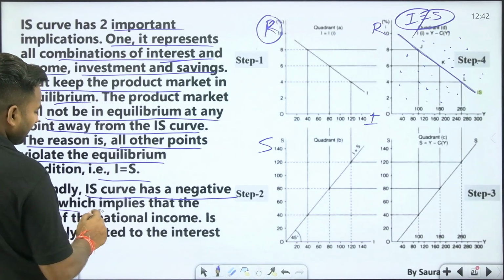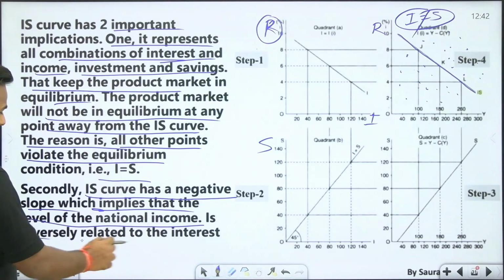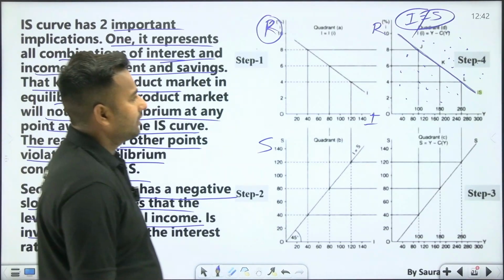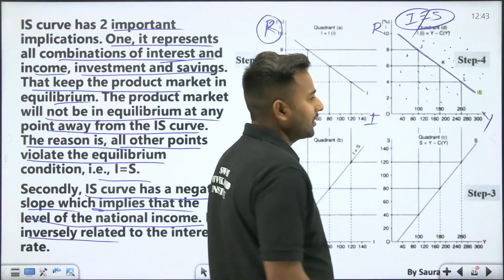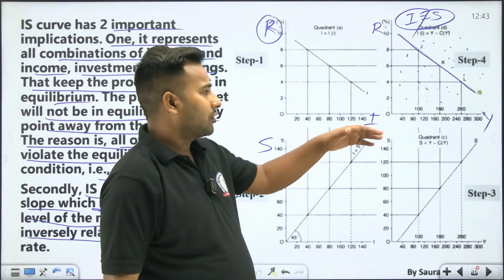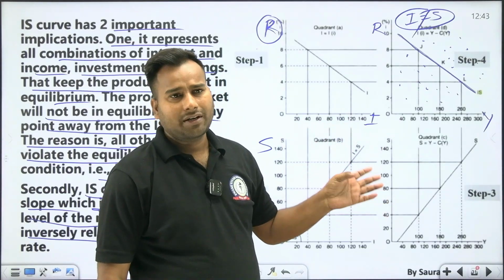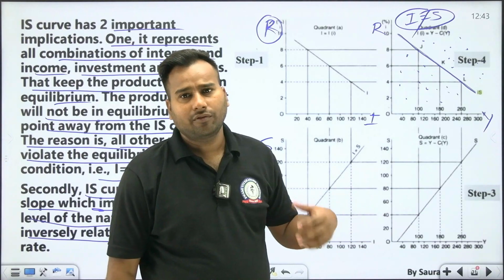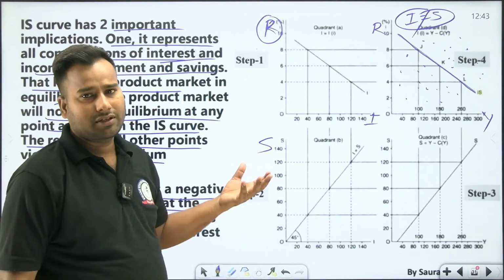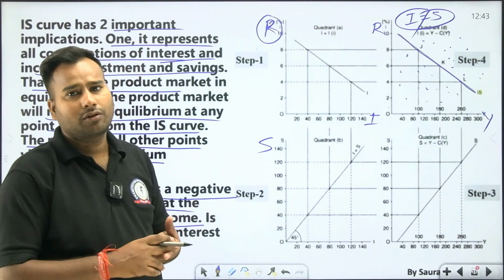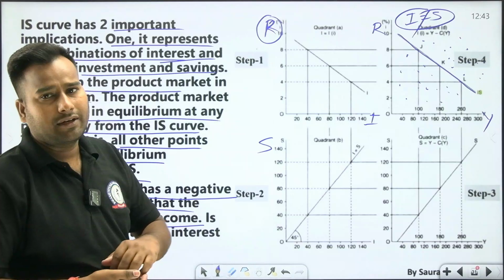Which implies that the level of national income is inversely related to the interest rate. Why national income? This topic is actually in macroeconomics, but we have taken it in microeconomics because of the flow, since after discussing the classical theory of interest and the liquidity preference theory, it relates directly to those theories.